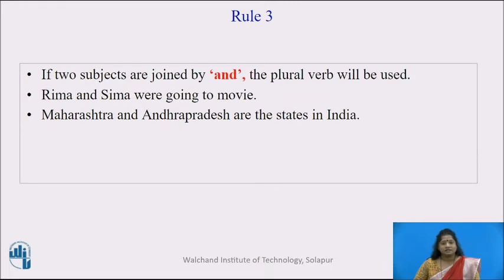Rule number 3. If two subjects are joined by and, the plural verb will be used. For example, Rima and Seema were going to movie. Here, Rima, Seema both are singular, but they are joined with and. So, the plural verb were is used here. Similarly, Maharashtra and Andhra Pradesh are the states in India. Here, Maharashtra and Andhra Pradesh, two subjects are joined by the conjunction and, so the plural verb are is used here.